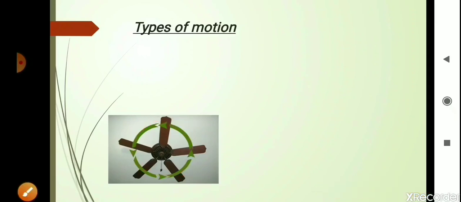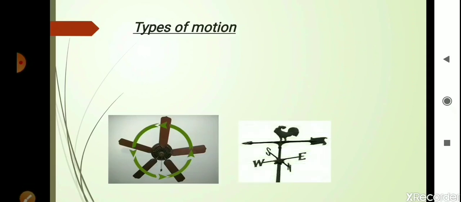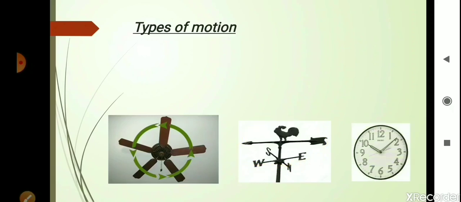So in case of circular motion, the object follows a circular path. Here we have a wind vane. This wind vane also moves in a circular fashion. We have this clock where the hands of the clock move in a circular path, as in the case of the fan.